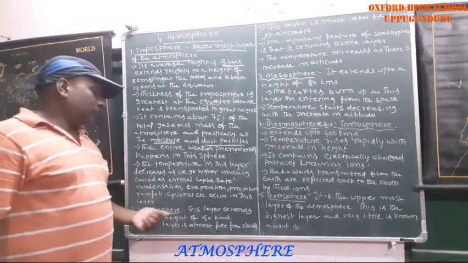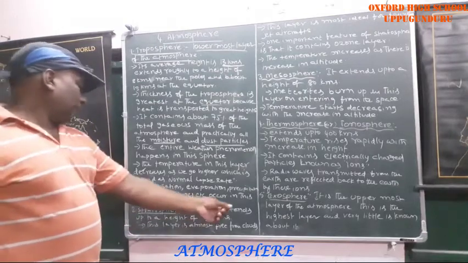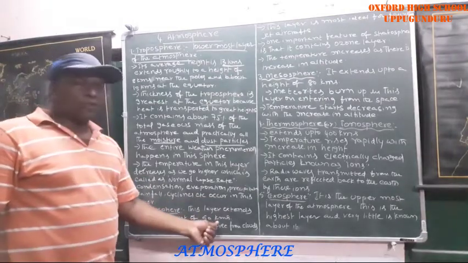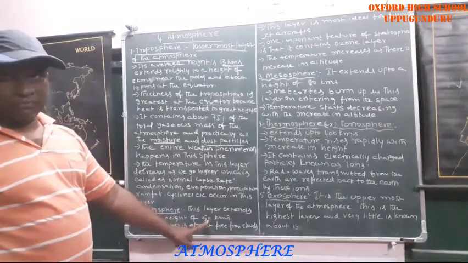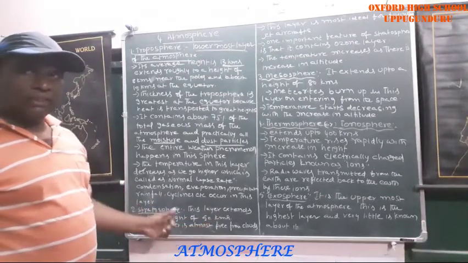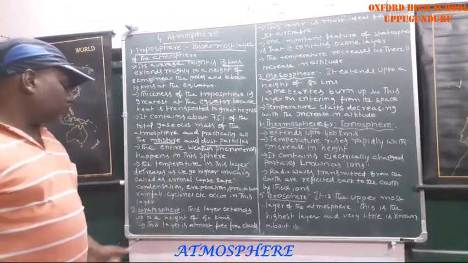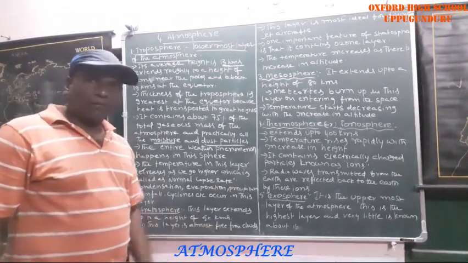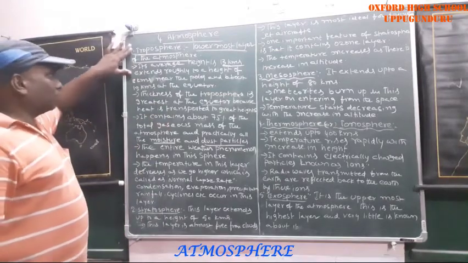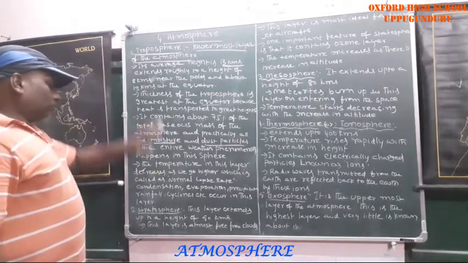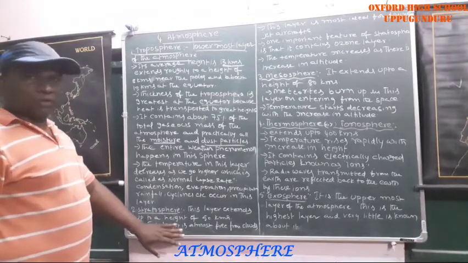Stratosphere. This layer extends up to a height of 50 kilometers. It is almost free from clouds. Clouds we can see in the troposphere only. So which sphere is free from clouds?